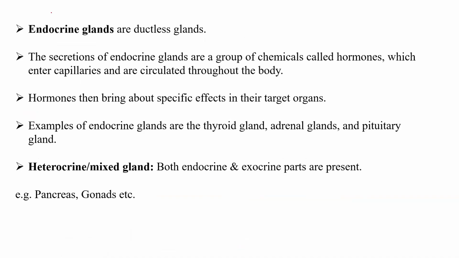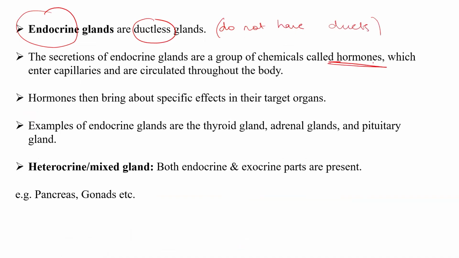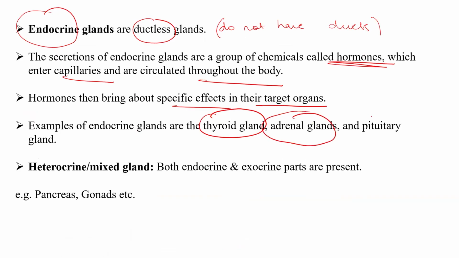The next are the endocrine glands that are ductless. That is, they do not have ducts, and therefore they secrete substances or the group of chemicals which are called hormones, which enter the capillaries and are circulated throughout the body. Hormones then bring about specific effects in their target organs. Examples of the endocrine glands are the thyroid gland that secretes the thyroxine hormone, adrenal glands that secrete adrenaline, and pituitary glands.